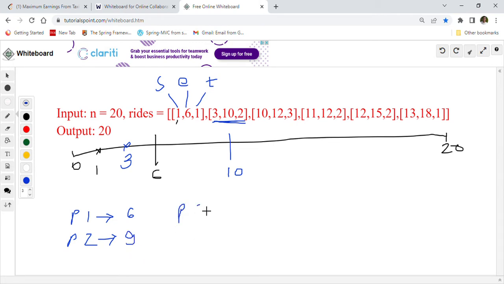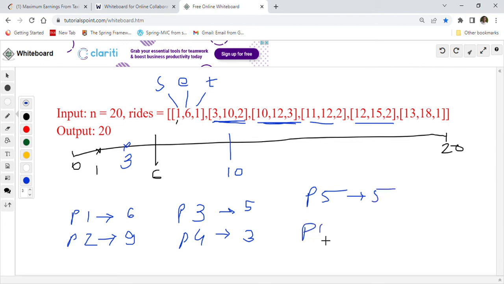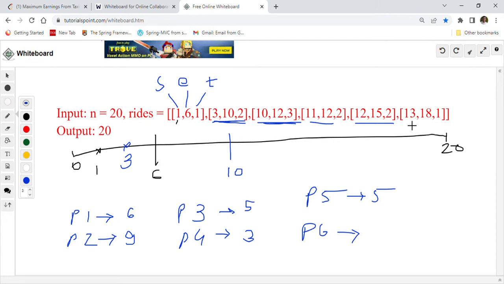So how about passenger 3? Passenger 3 is this. If we choose this passenger, how much will we get? 12 minus 10 is 2 plus 3 is 5. So $5 is our profit from passenger 3. From passenger 4, we will get 12 minus 11 is 1 plus 2 is 3, right? So $3 is our profit from passenger 4. Then from passenger 5, 3 plus 2 is 5, so $5 is our profit if we choose passenger 5. And if we choose passenger 6, how much is the profit? 18 minus 13 is 5 plus 1 is 6, right?